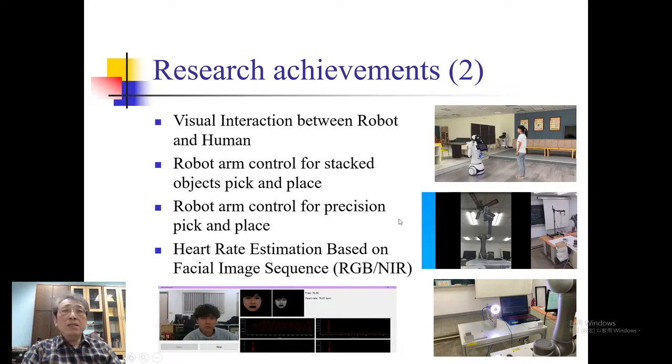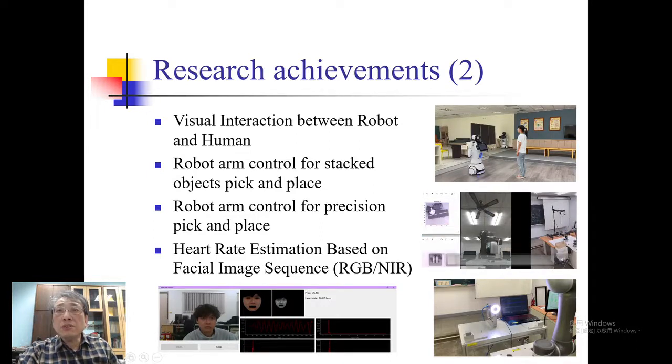Okay. And the second one is about robot control for stack object pick and place. What is a stack object? Stack object means that there are several objects stacked together one by one. And we want to use the robot to pick and then press. But now you need to recognize which is the topmost one and pick one by one from the top to the bottom. Okay, so now we show you.